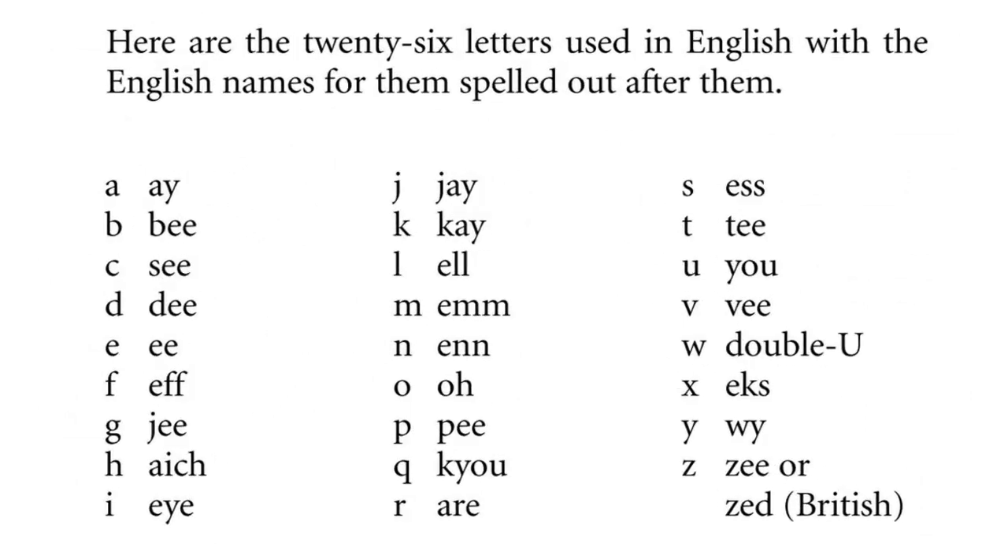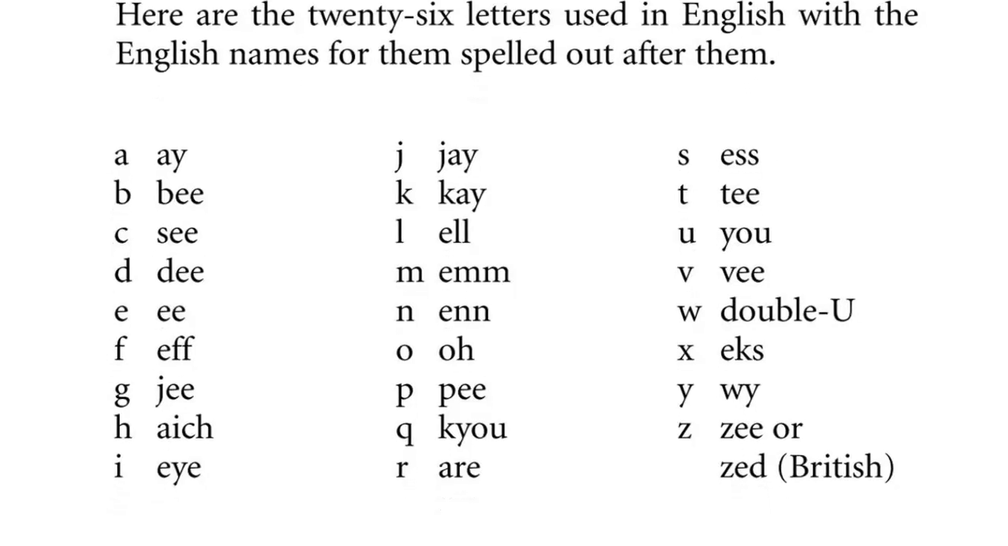Here are the 26 letters used in English with the English names for them spelled out after them. A, B, C, D, E, F, G, H, I, J, K, L, M, N, O, P, Q, R, S, T, U, V, W, X, Y, Z, or Zed, British way.